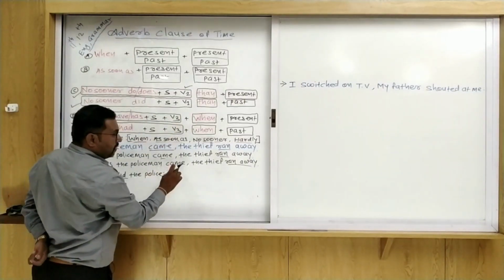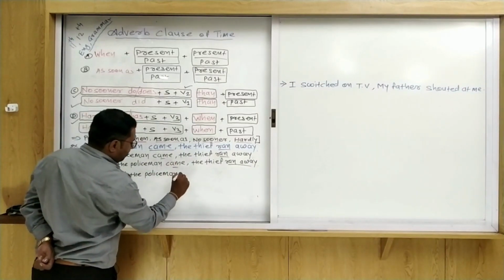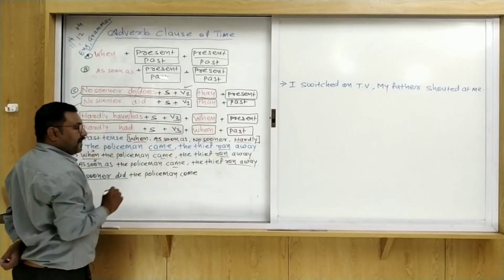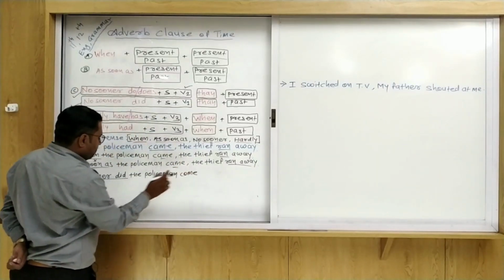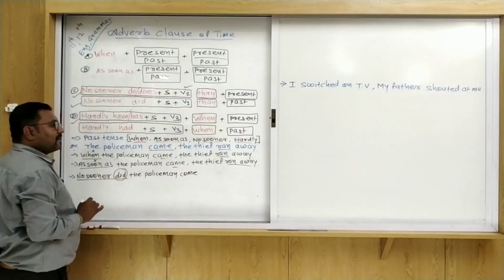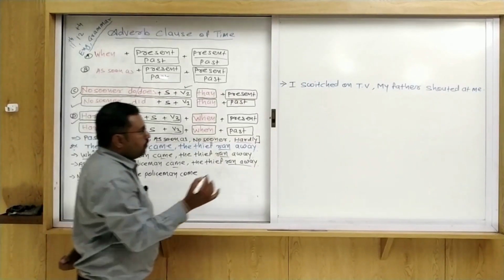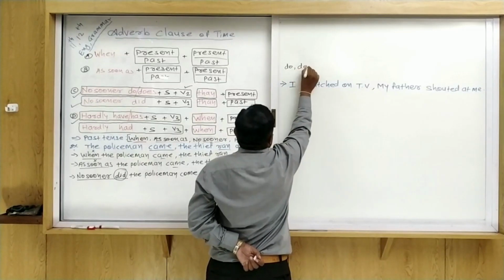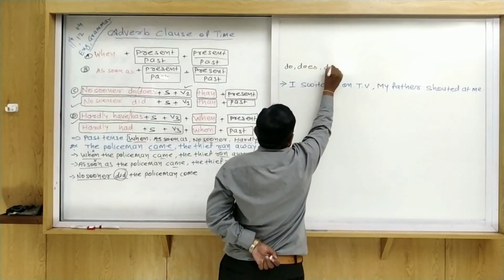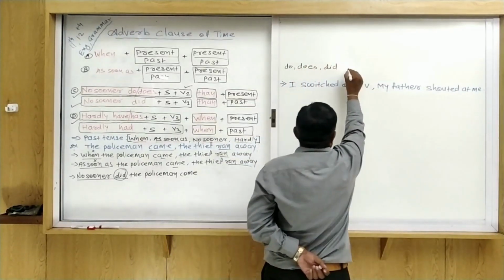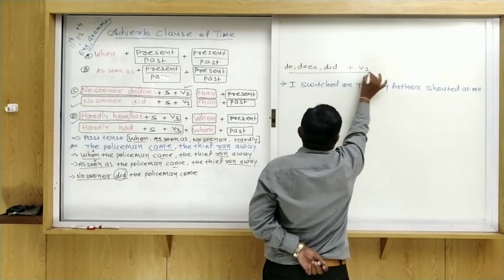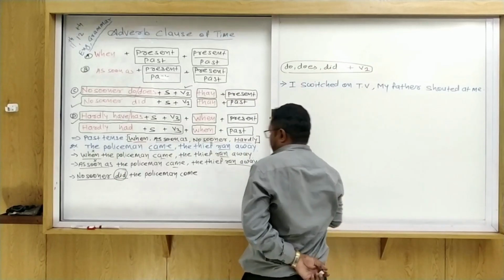What is V1 of came? That is come. We cannot use the S or ES form here, because did is given. When do, does or did is given in the sentence, we have to use V1.